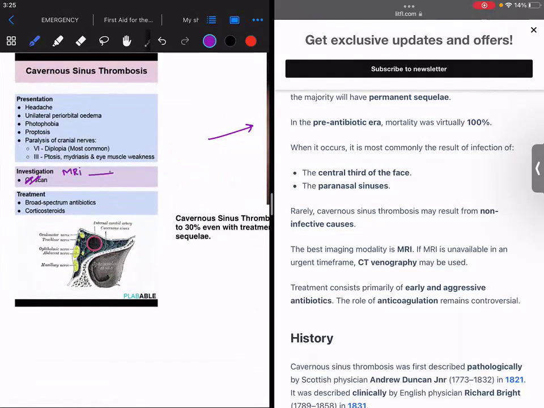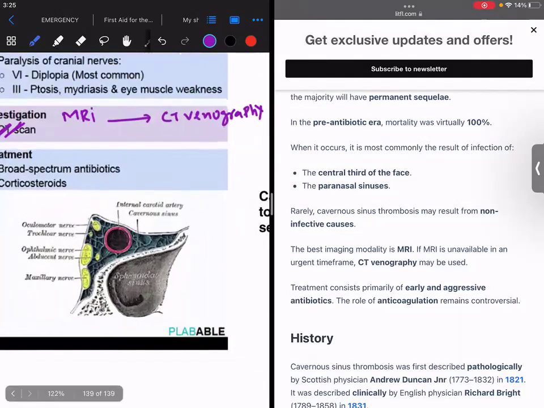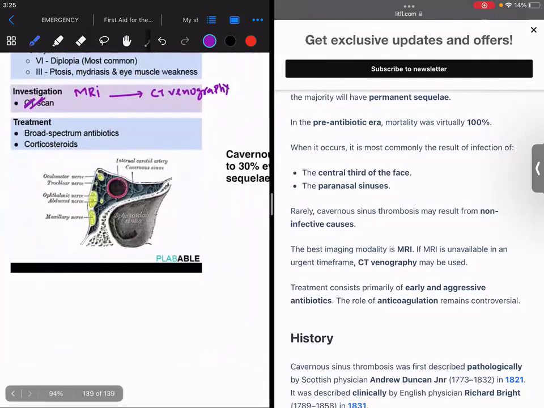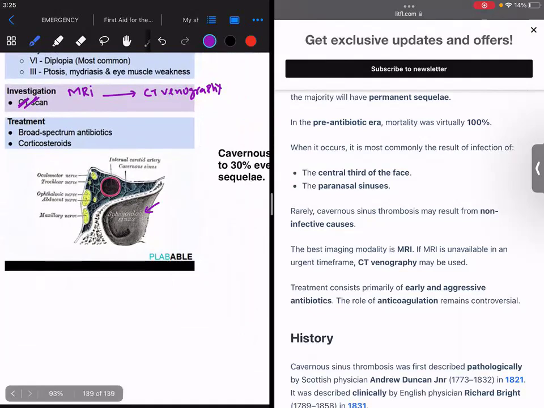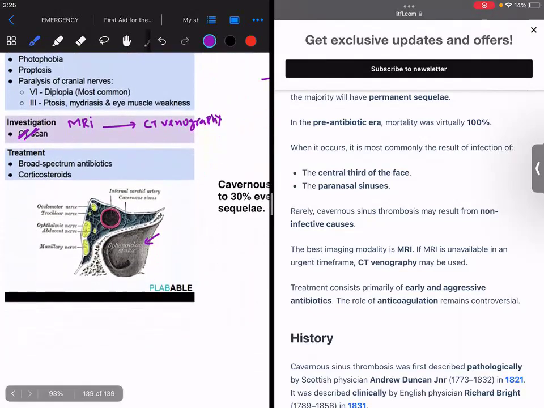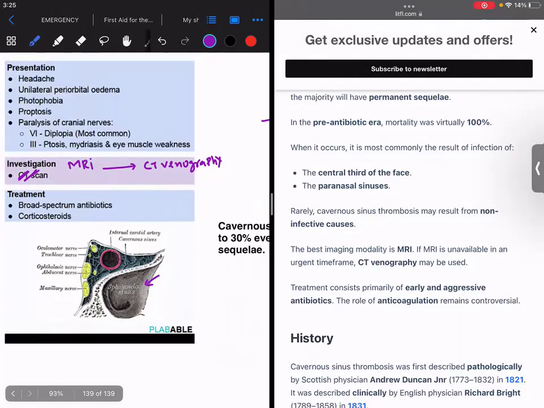MRI. And if it's not present, we go for CT venography because of the cavernous sinus thrombosis, right? If you can see here, if this is the cavernous sinus, right? This is the sigmoid sinus, and there is this cavernous sinus at the lateral sides of this. And you can see this part. Let me show you this part. This is what we call the cavernous sinus, right?